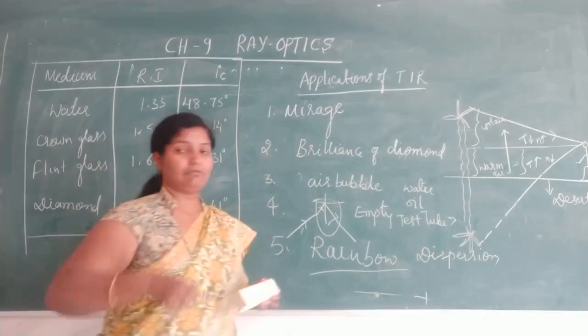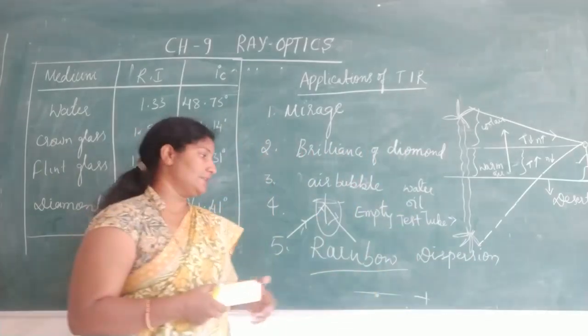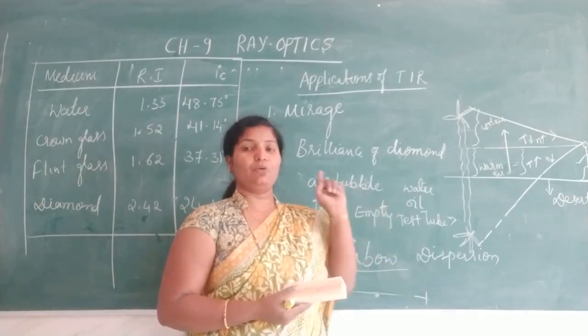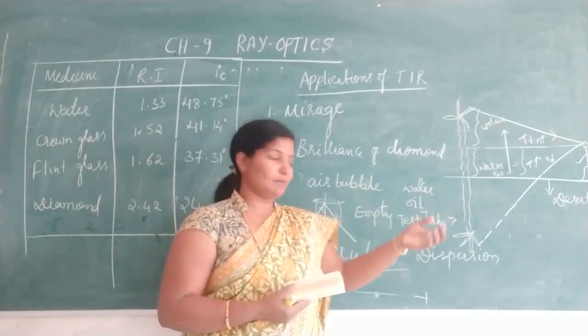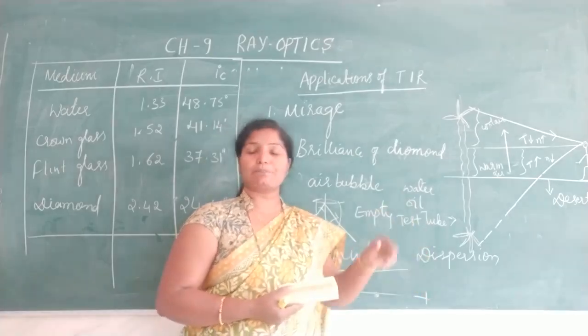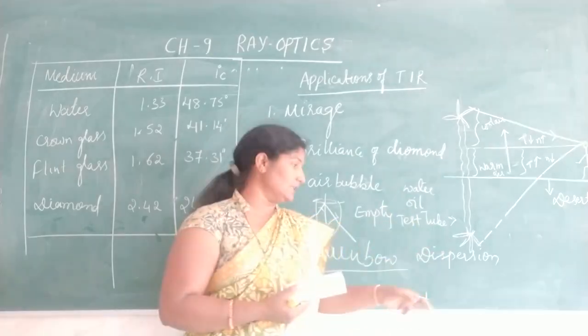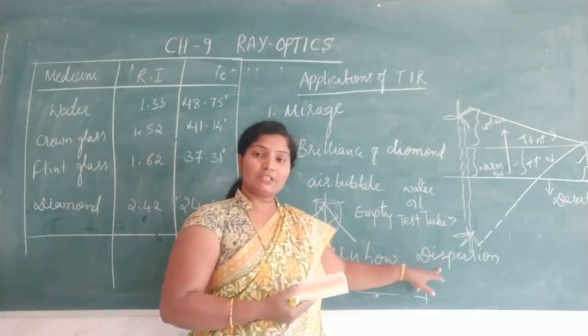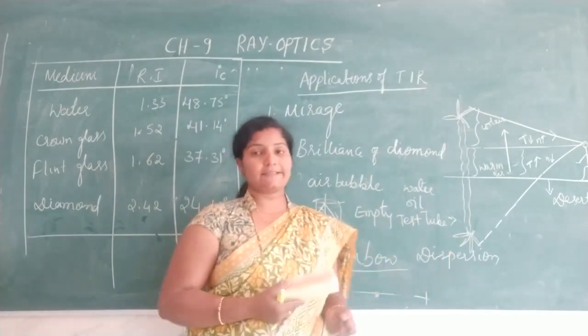When white light or composite light passes through any dispersive medium. So take a prism. When light is incident on a prism, we are going to get spectacular colors. That white light splits into its constituent colors. That is what we call dispersion. So due to dispersion, we are going to get the colors in the rainbow.